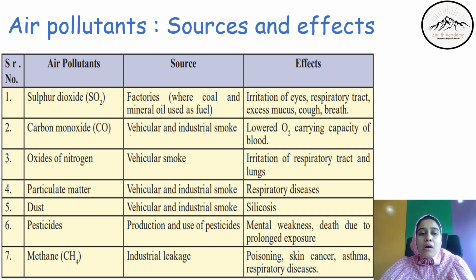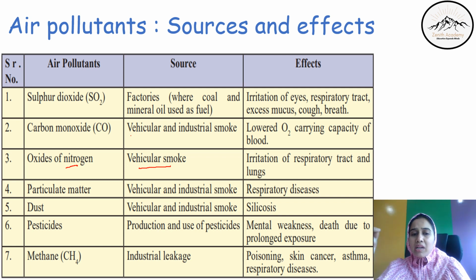Third one is oxides of nitrogen, means NO, NO2, etc. The main source is vehicular smoke. It causes irritation of respiratory tract and lungs. Next one is particulate matter. Particulate matter means small particles that are present in the air. The main source of these particulate matter is also industrial and vehicular smoke, and it causes respiratory disease.